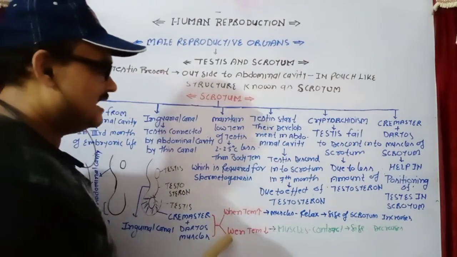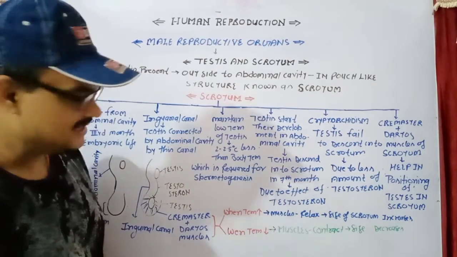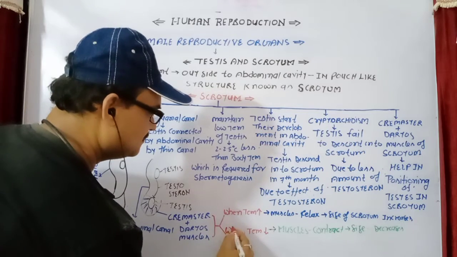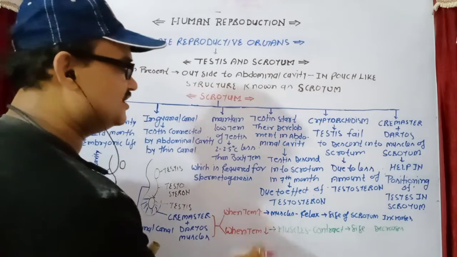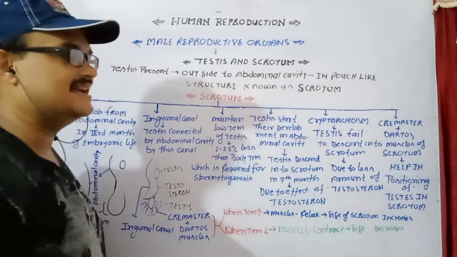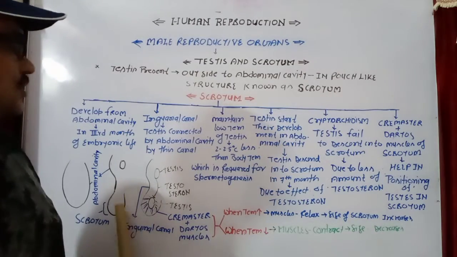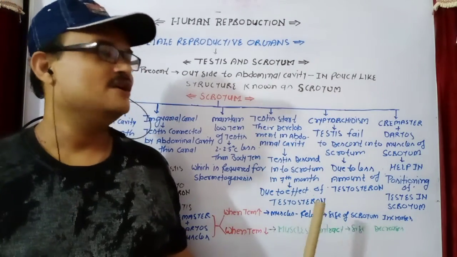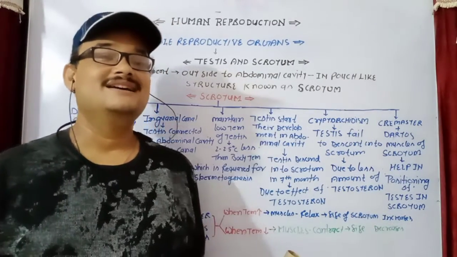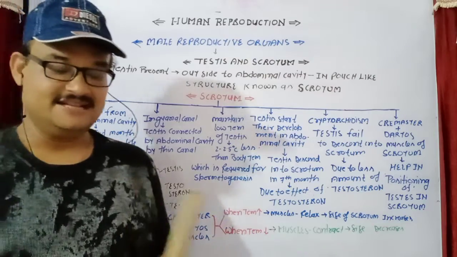Similarly, when temperature decreases, the muscles contract and the size decreases, and the testes are shifted towards the abdominal cavity. In this way, the scrotum is very important to regulate temperature, which is compulsory for spermatogenesis. You know, in some animals,